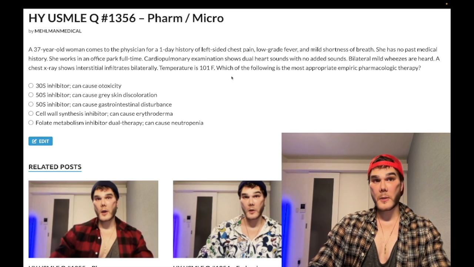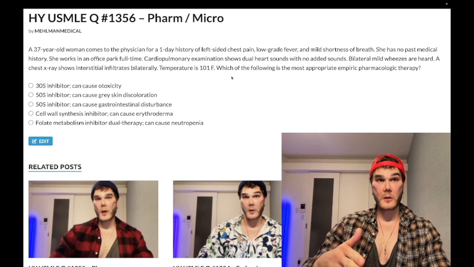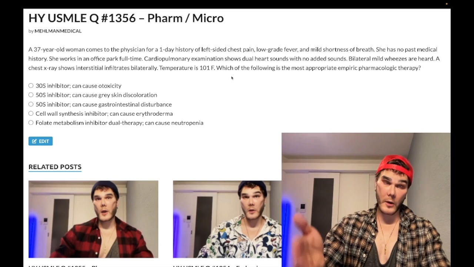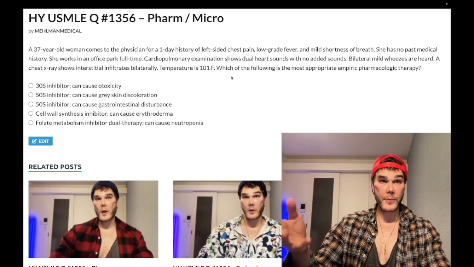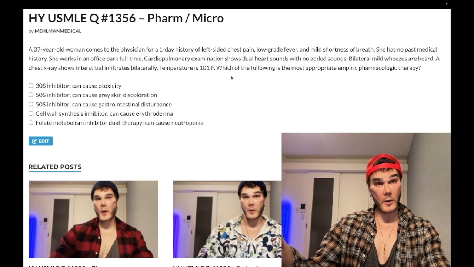Choice A, 30S inhibitor can cause ototoxicity, is wrong. That's aminoglycosides. Could be gentamicin. Now, we tend to use gentamicin paired with vancomycin as empiric treatment for endocarditis. Gentamicin targets gram-negative rods. Vancomycin targets gram-positives. So aminoglycosides don't have the typical coverage of pneumonias, so the atypicals, strep pneumo. Even though we don't suspect strep pneumo here because it's not lobar, in general, we want to use an empiric agent that can cover all the typical organisms.